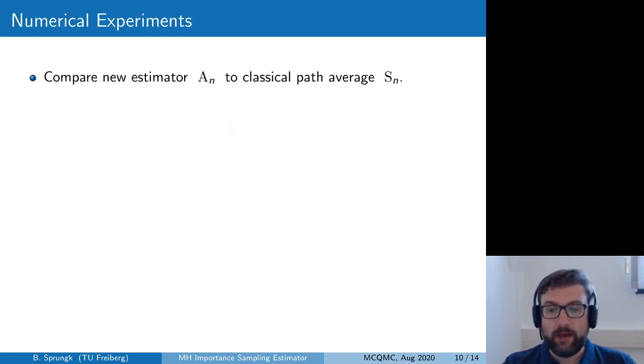And now we will come to the numerical experiments, and we will verify in which cases this new estimator based on the proposed states might indeed outperform the classical path average estimator, and in which situations the path average estimator actually has a better performance than this new estimator.